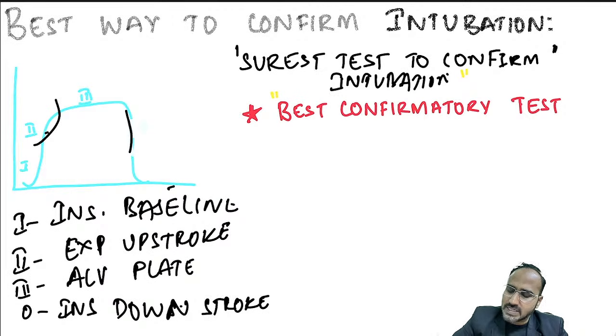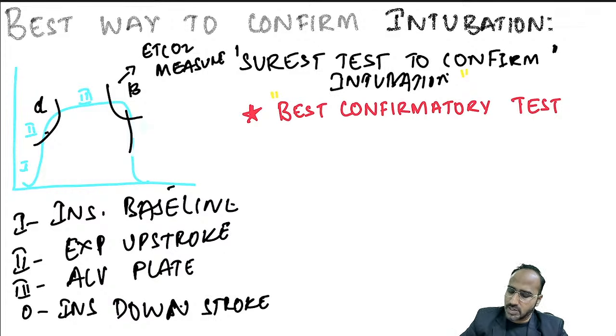Between phase 2 and phase 3, there is an angle called as alpha. Between phase 3 and phase 0, there is an angle called as beta. ETCO2 is measured at this angle. Very, very important. ETCO2 is measured at this angle called as beta. Now guys, remember what are the different forms of ETCO2? They have been asked many times.